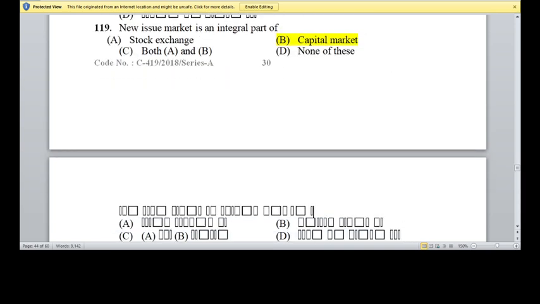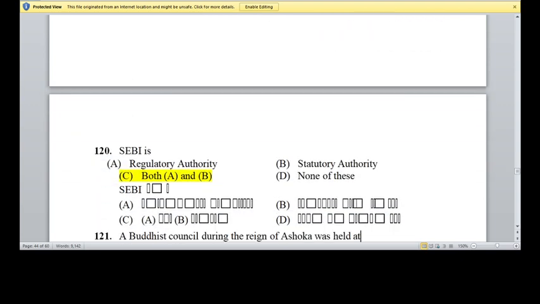Next, the new issue market is an internal part of capital market. Option B is the right answer. 120. SEBI is a regulatory authority and statutory authority. Option C is the right answer. A and B.